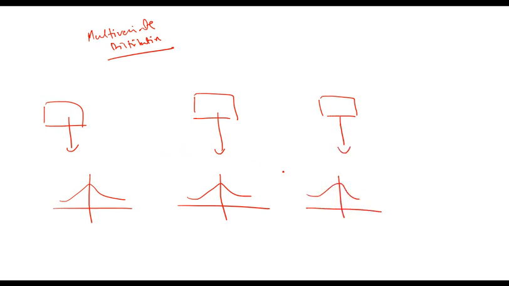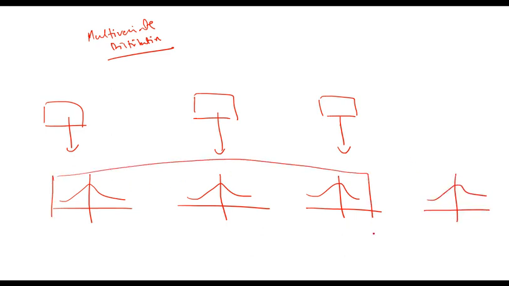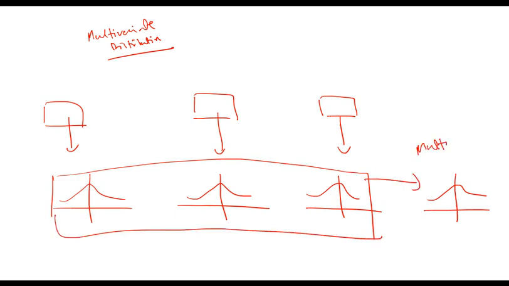If I combine multiple distributions and form one distribution, that one distribution being formed is known as a multivariate distribution. So it is formed by combining more than one distribution. If you combine multiple distributions and form a new distribution, that is known as a multivariate distribution, in which there will be multiple distributions.